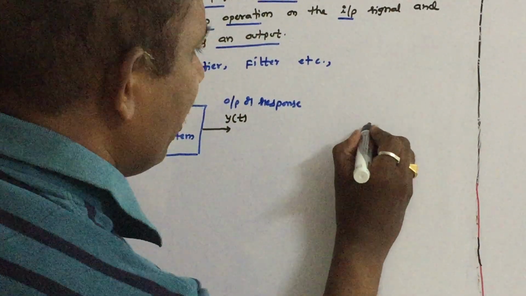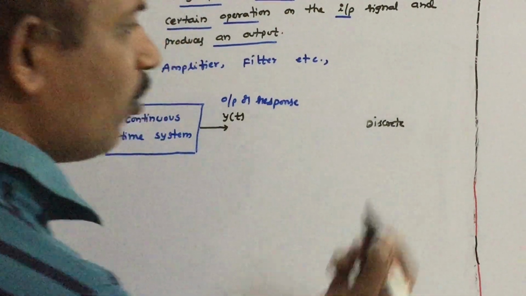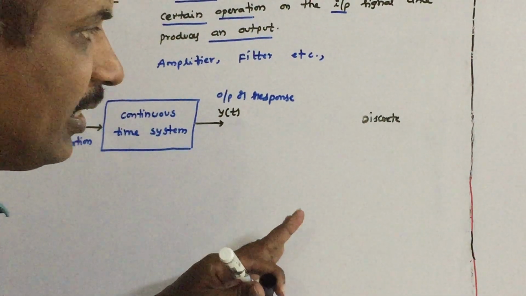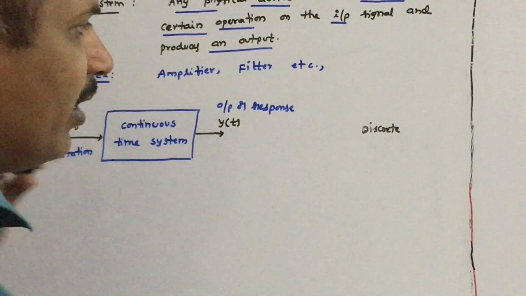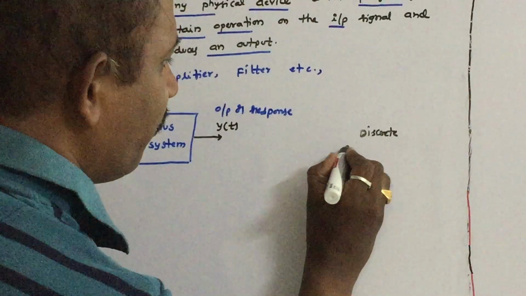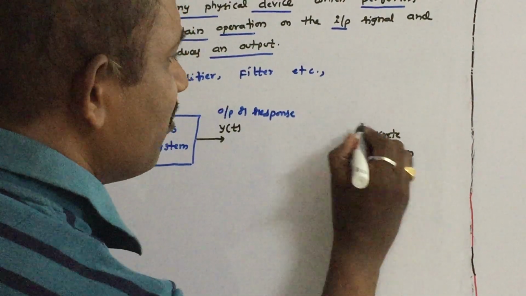Similarly, coming to the discrete time system, we generally have two kinds of signals: continuous signal and discrete signal. Similar to that, we have two kinds of systems: continuous time system and discrete time system.